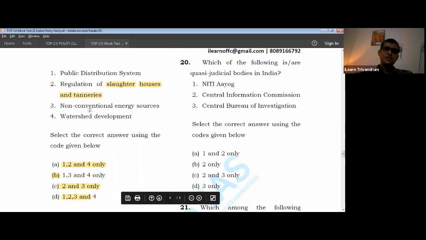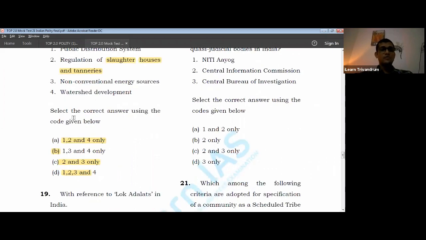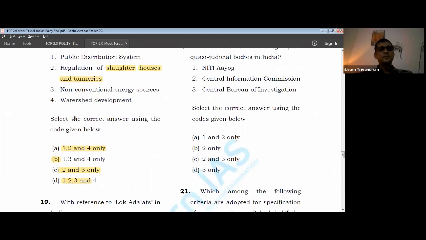Non-conventional energy sources. There are a lot of non-conventional energy sources. Solar energy can be considered as one, which is also there in a lot of rural areas. Watershed development is very important for agriculture and irrigation facilities, and can definitely be used in the rural areas. Try to eliminate the options and also come to a conclusion.